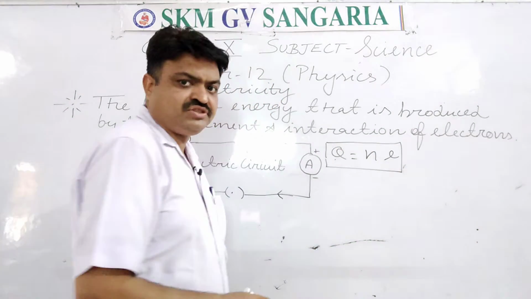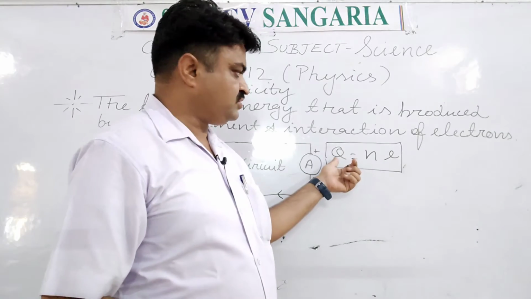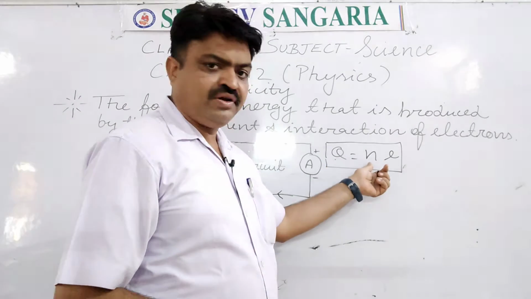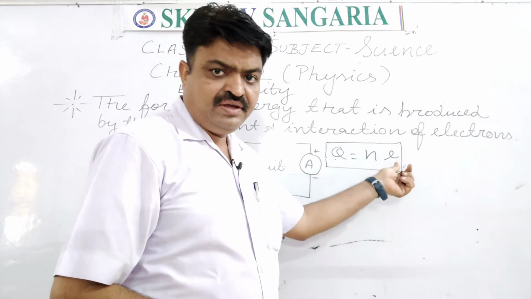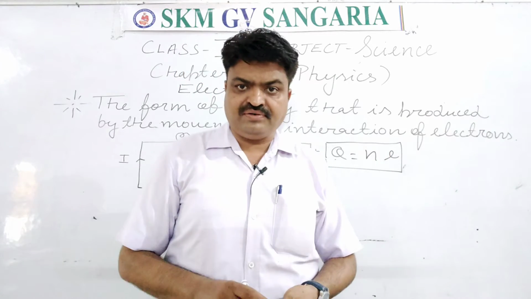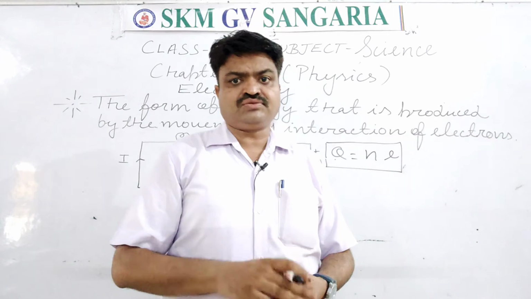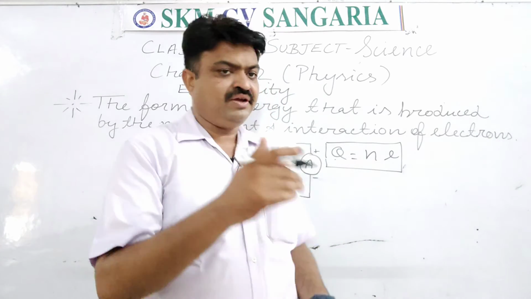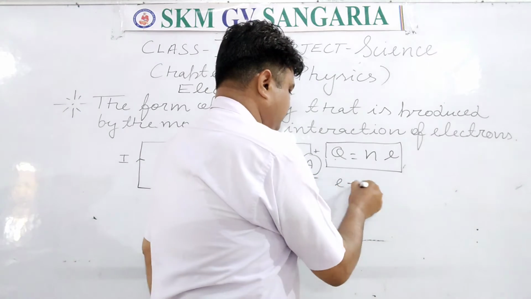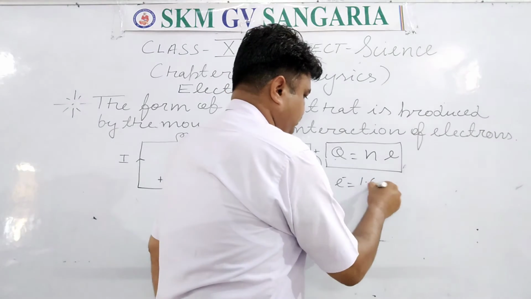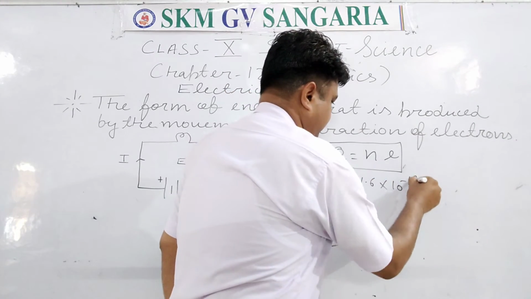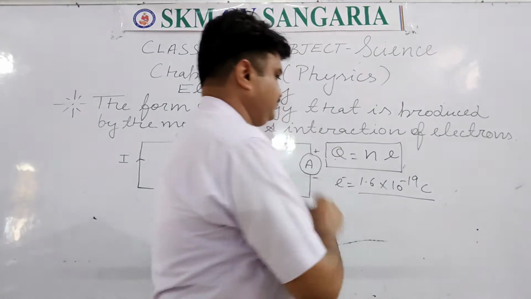Here Q is for charge, student, n is for the number of electrons, and e is the charge on an electron. And the charge on an electron is constant, student. It is always 1.6 times 10 power minus 19 coulomb.